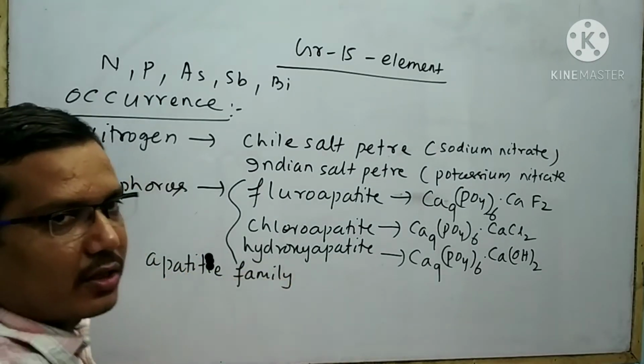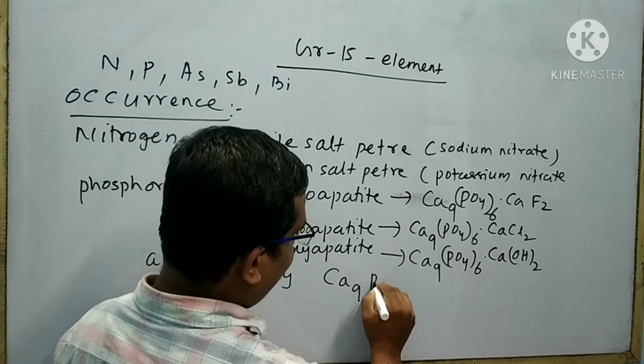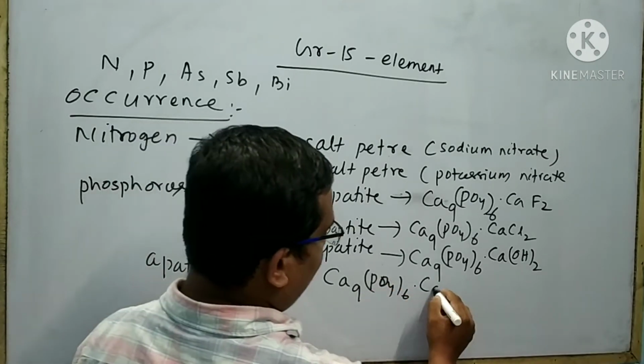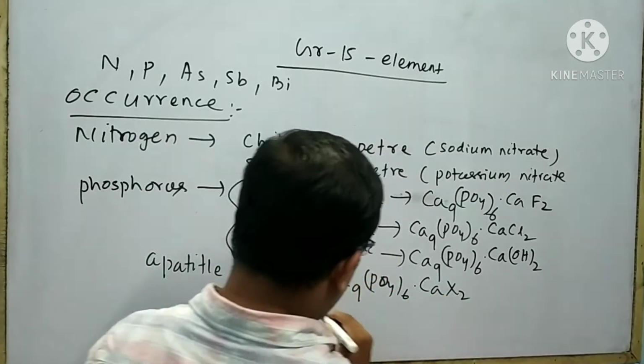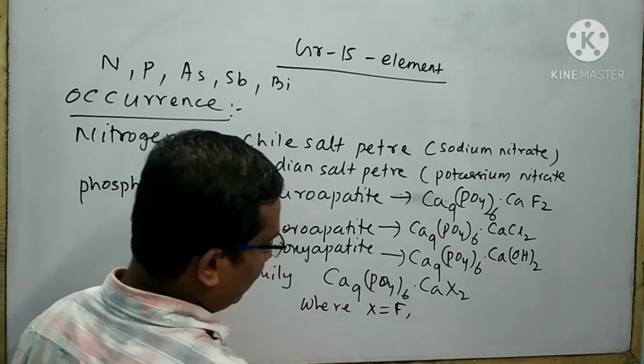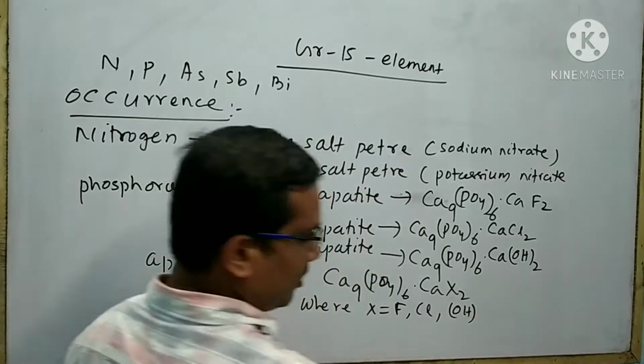having the general formula Ca9(PO4)6.CaX2, where X equals fluorine, chlorine, or OH.